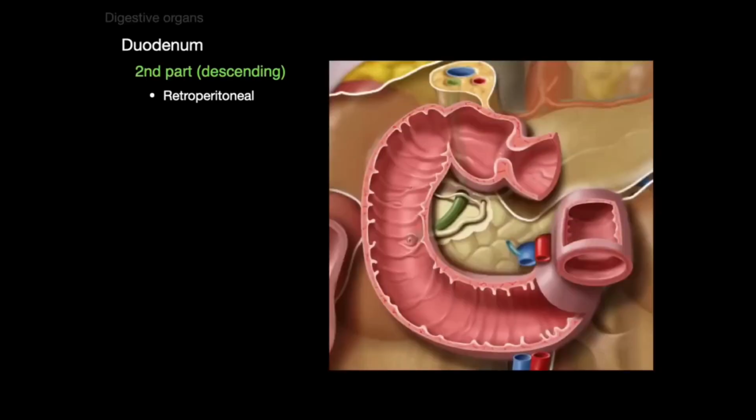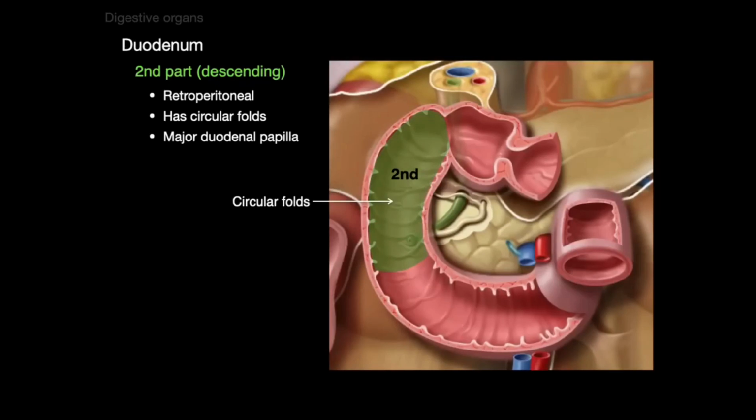Now, part 2 of the duodenum is called the descending part. It is retroperitoneal, has circular folds, and has what's called the major duodenal papilla. So there's the second part. It's descending because the food descends vertically. It has these circular folds that you'll see characteristic for the entire small intestine for increasing surface area for absorption.